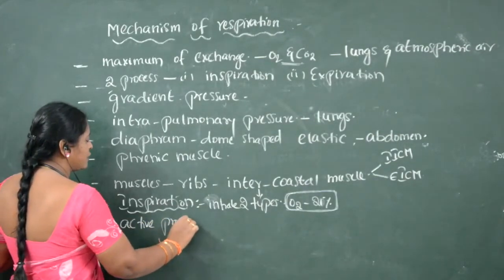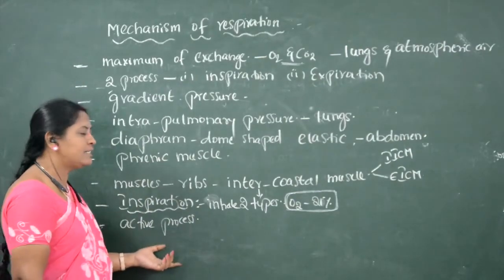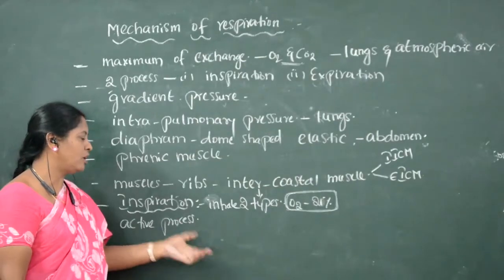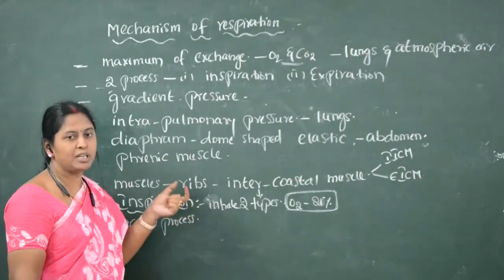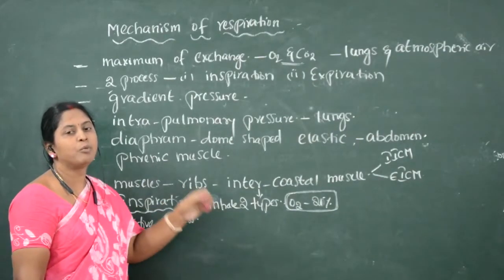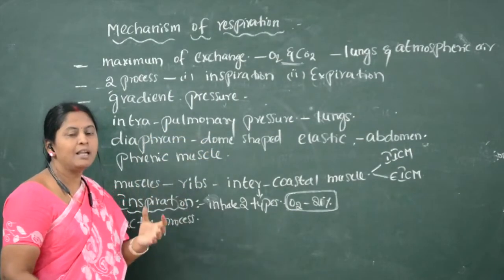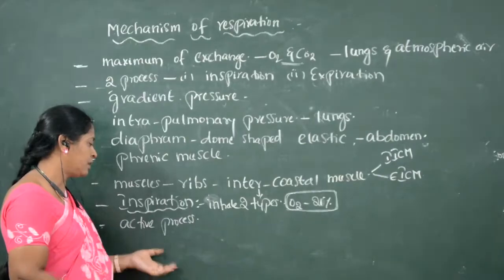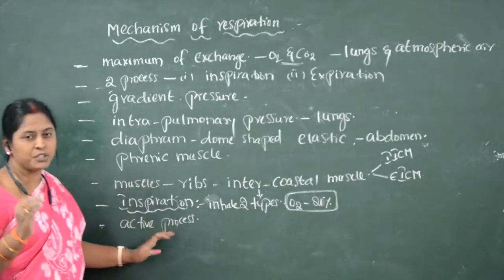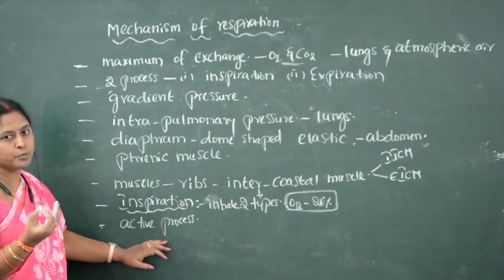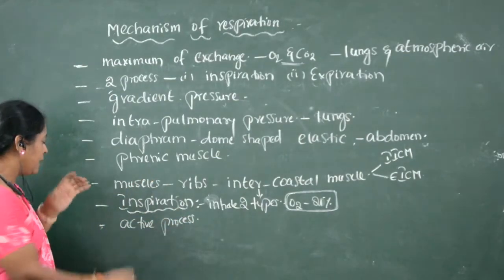Inspiration is an active process. This active process depends upon when the intrapulmonary pressure is less than the atmospheric pressure. The intrapulmonary pressure must be less than the atmospheric pressure, then inspiration occurs. So how does the intrapulmonary pressure become less than the atmospheric pressure? So how it occurs is, during inspiration, the